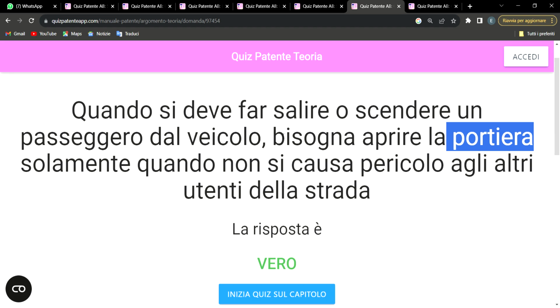It says, bisogna aprire. So you need to open the door solamente, only, quando non si causa, only when it will not cause danger to other passengers or to other vehicles on that road. And it simply means when you want to drop someone or you want to carry someone on your vehicle, you should only open your doors in a way that will not cause danger to other passengers or to other vehicles transiting on that same road. So take note of this question.